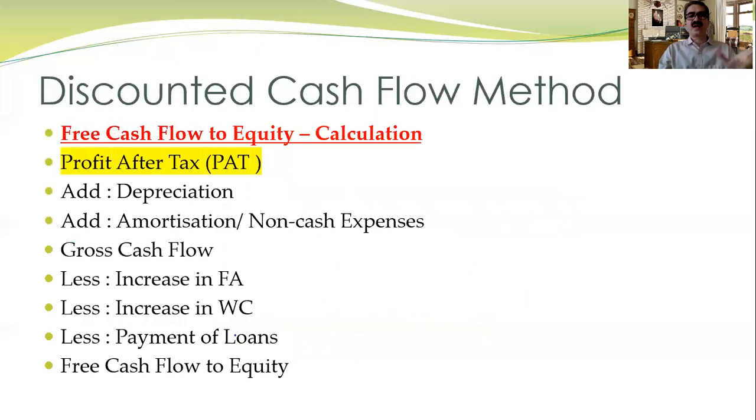So how do we arrive at the cash flow to equity? The similar kind of process, but earlier we took EBIT, now we'll take PAT. So first we'll take PAT, then add depreciation, then amortization of expenses, then non-cash expenses. By doing this, we'll get the gross cash flow. Then same, we will reduce the increase in fixed assets for that year and for the stream of years. We will reduce the increase in working capital for that year and for the stream of years. And less payment of loans. So here one more addition is payment of loan.